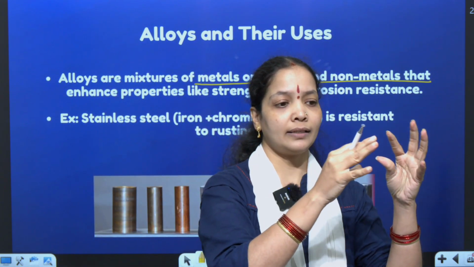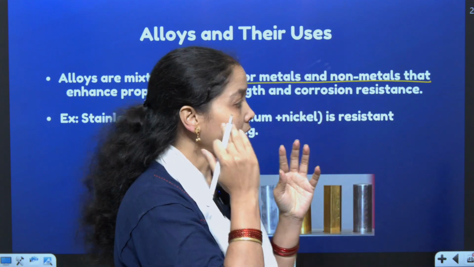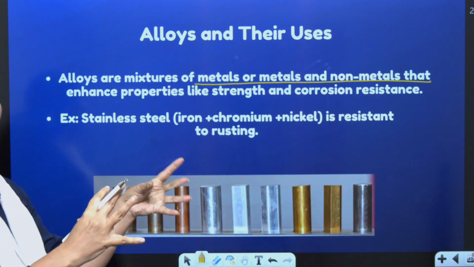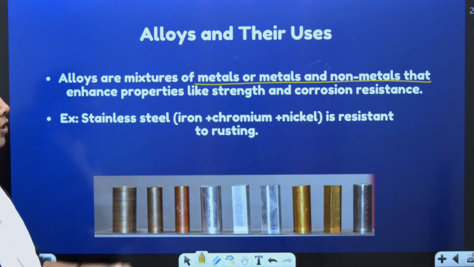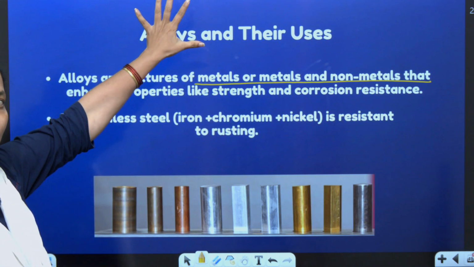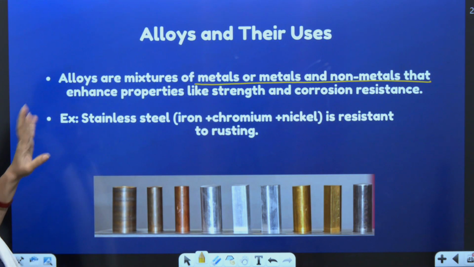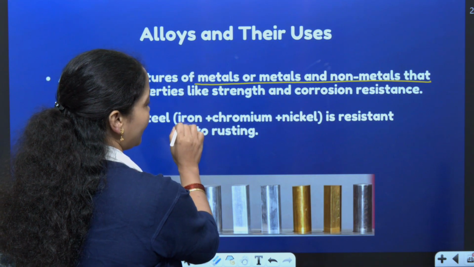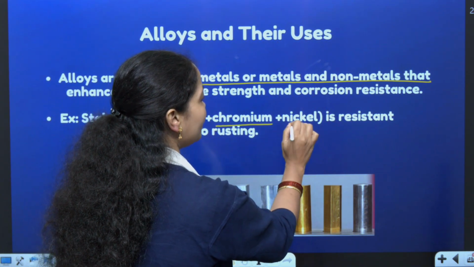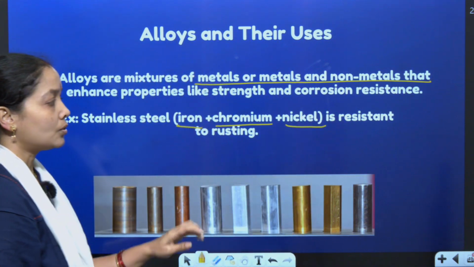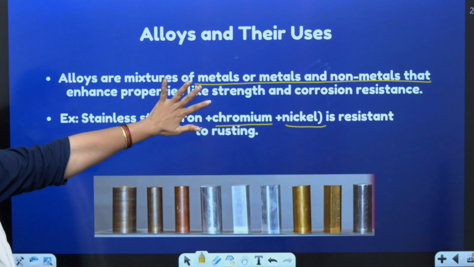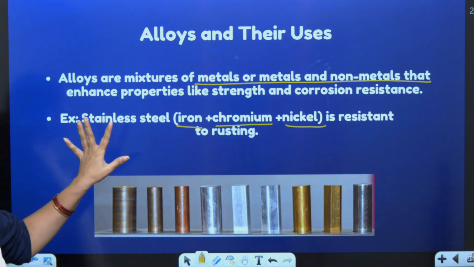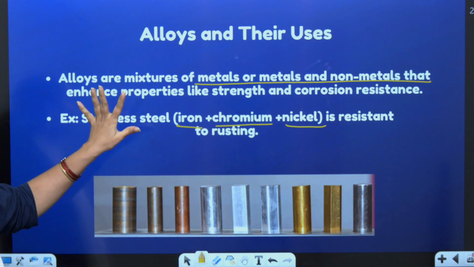Whenever I am adding 2 or 3 metals in a particular ratio, I get a new thing called an alloy. Stainless steel is an alloy. What is the combination of stainless steel? I have iron in it, I have chromium, I have nickel in it.